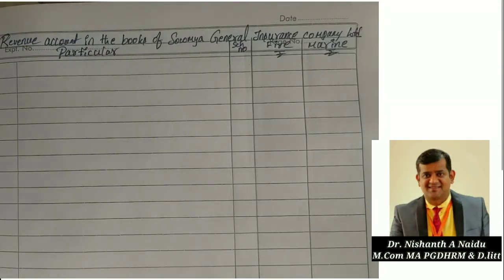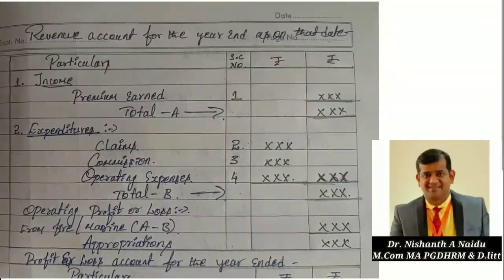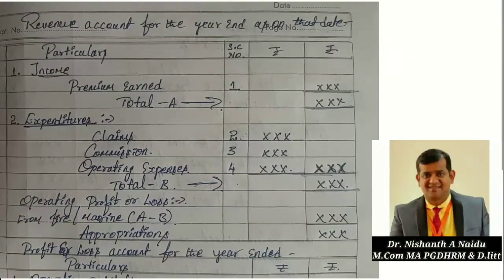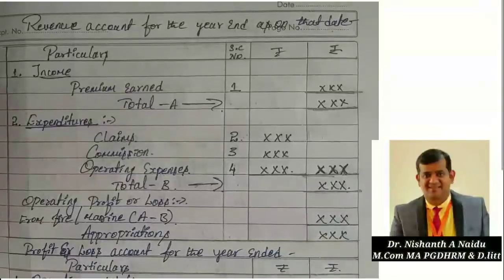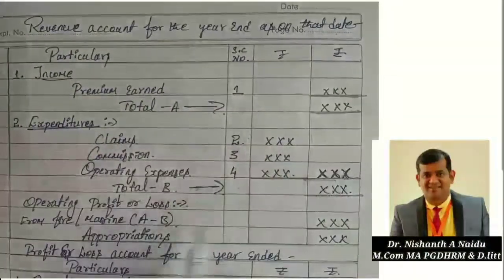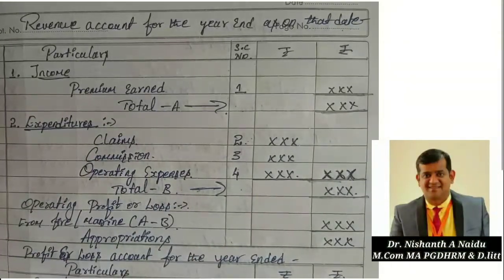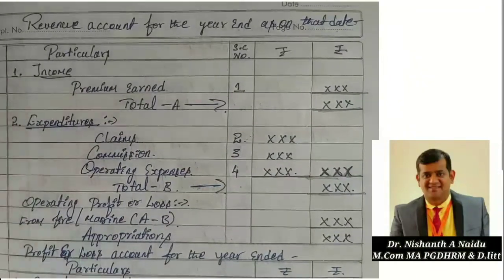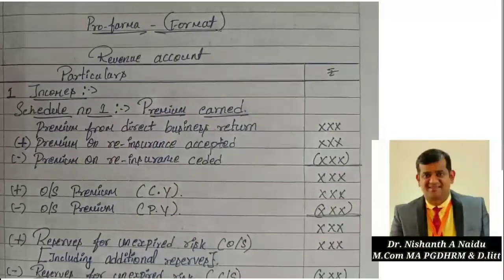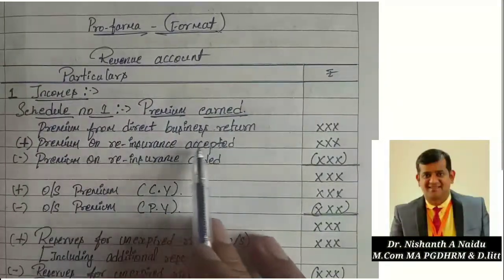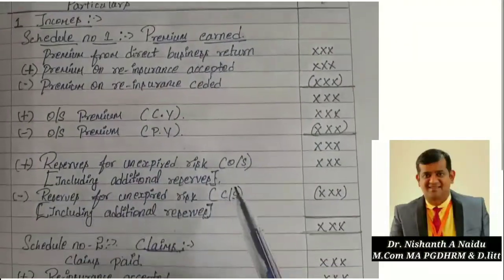But before going, I wanted to show you one more time. This is the format which I have already shown you in the last class. That is revenue account for the year ended. This is a consolidated one. Income and expenditure. The detailed format in my first video I have already shown you. Again I am showing. In schedule number 1 you will have premium. So only premium we have to take. And the adjustment I have already told how to treat.